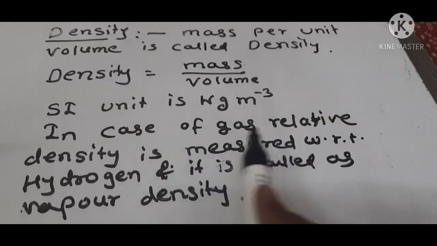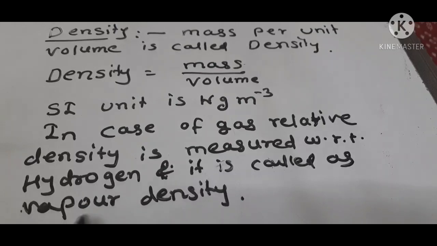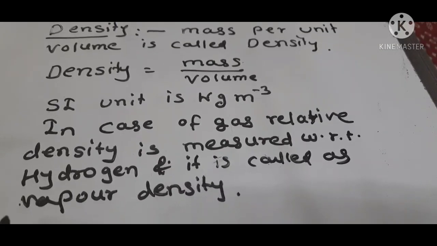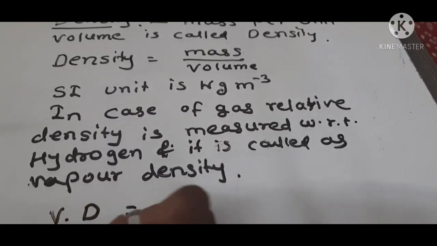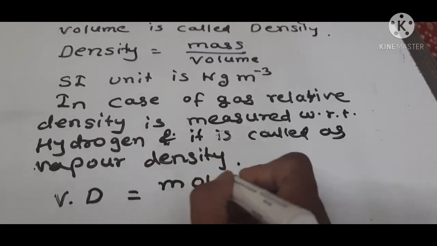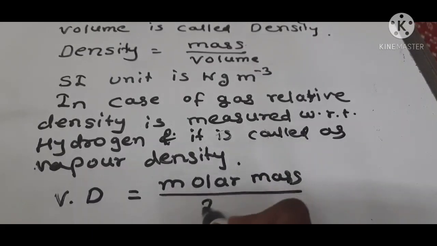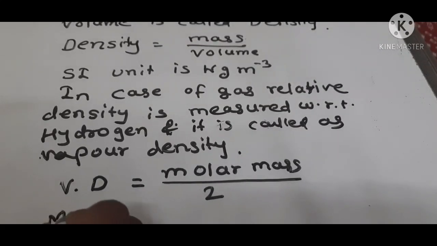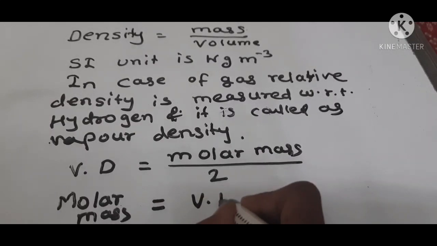The formula for vapor density is VD is equal to molar mass of the given gas upon 2, and therefore from this formula we can calculate molar mass also. If vapor density is given, then molar mass is equal to vapor density into 2.